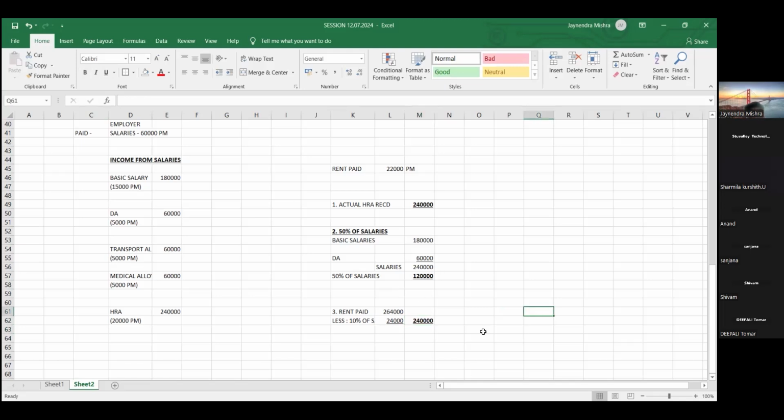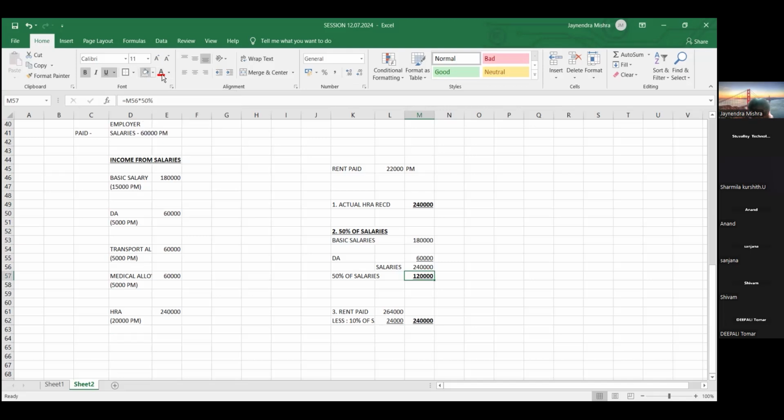List of the three, friends. List of the three, तीनों में से जो सबसे कम है, will be exempted. So which one is the least? Least one, तीनों में से list कौन सा है? 1,20,000, right? So try to understand, friends. This is the least one.